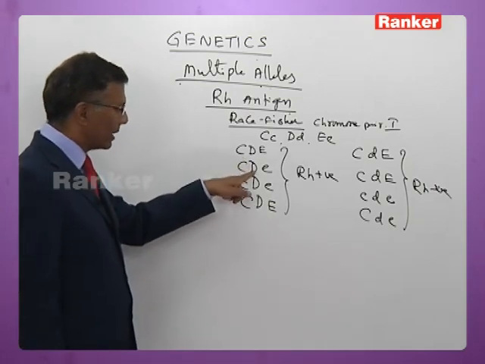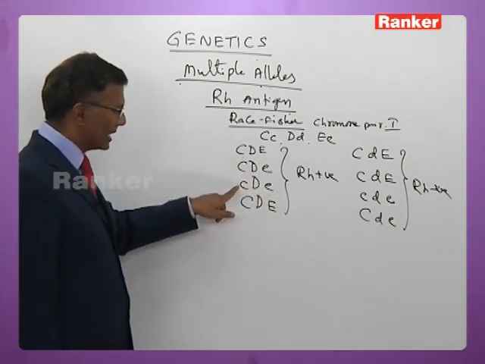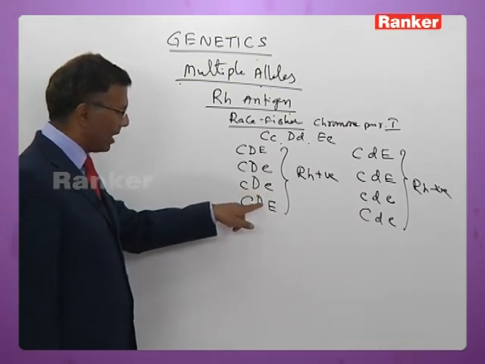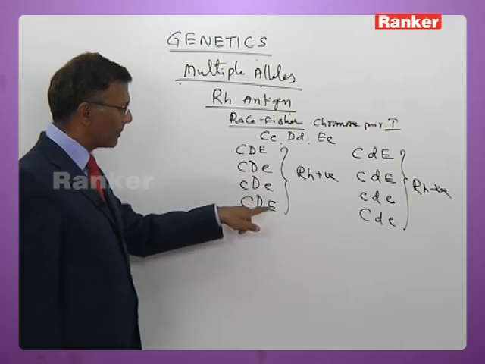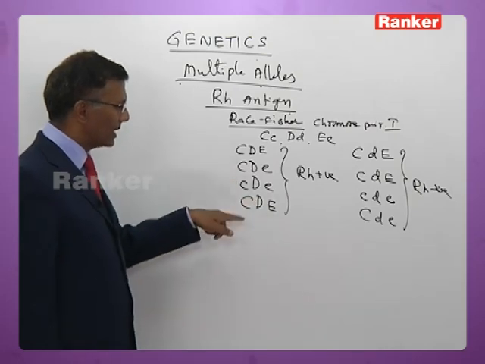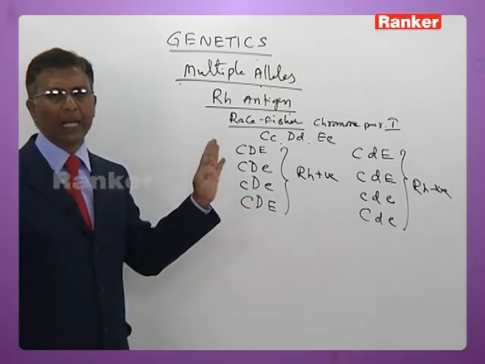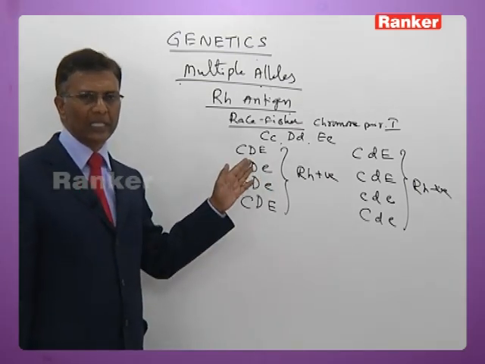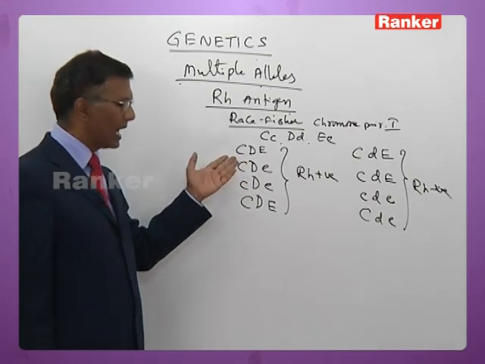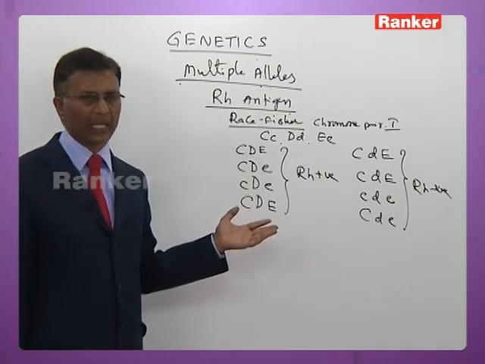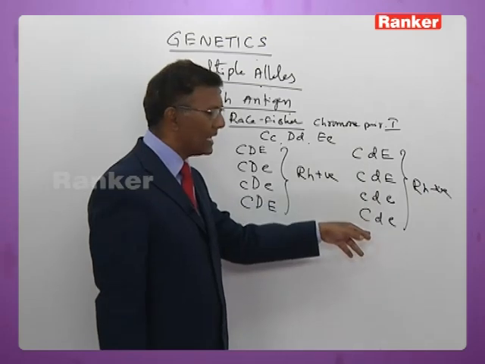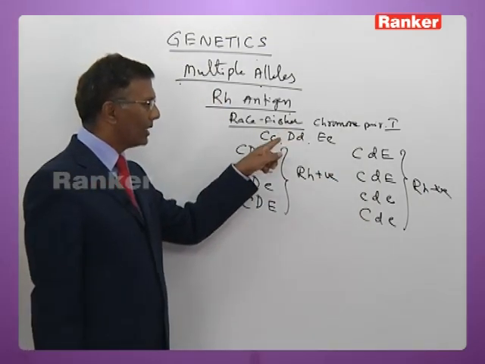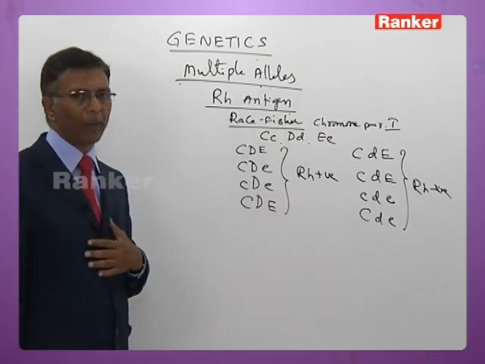In this condition, you can make out that E is small here, C is small here, E is also small here, and in another all three of them are dominant: capital C, capital D, capital E. So in this condition, when allele D is dominant, the person is Rh positive, irrespective of the nature of the other alleles. In this case, when the D allele is recessive, the person is Rh negative. So according to Race and Fisher, all these alleles are present on chromosomal pair 1.